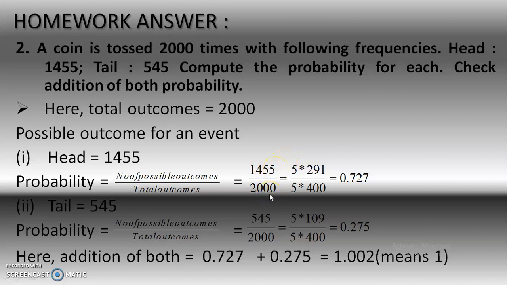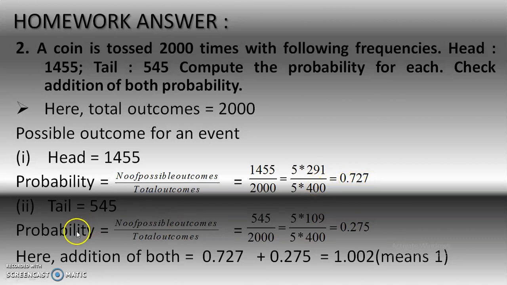1455 divided by 2000. So, 5 into 291 equals 1455 and 5 into 400. 5 cut. 291 divided by 400 equals 0.727.